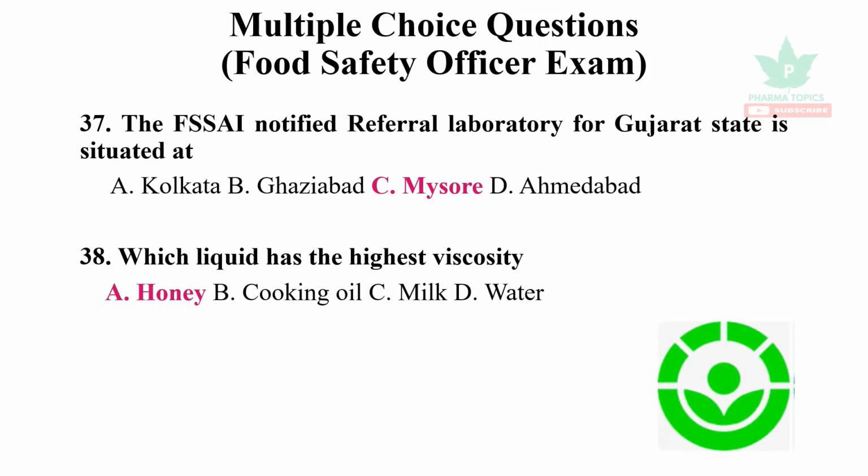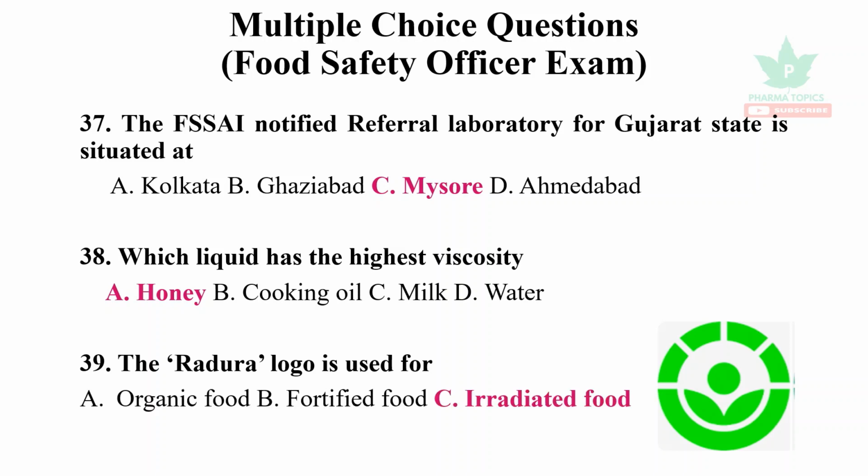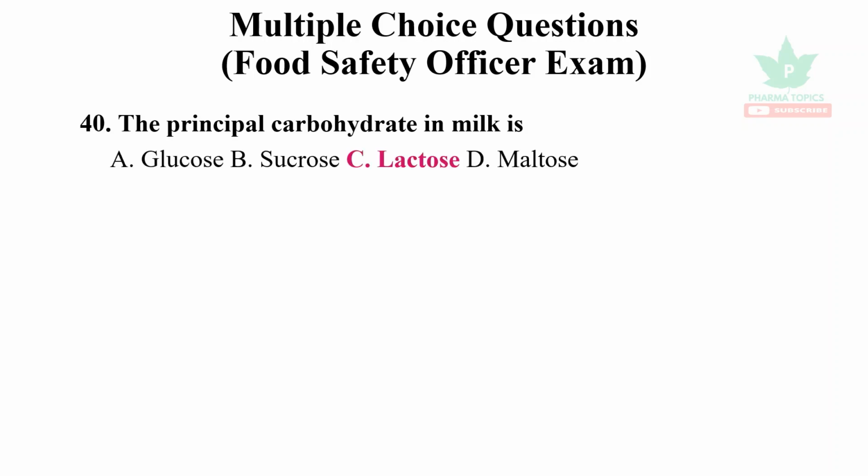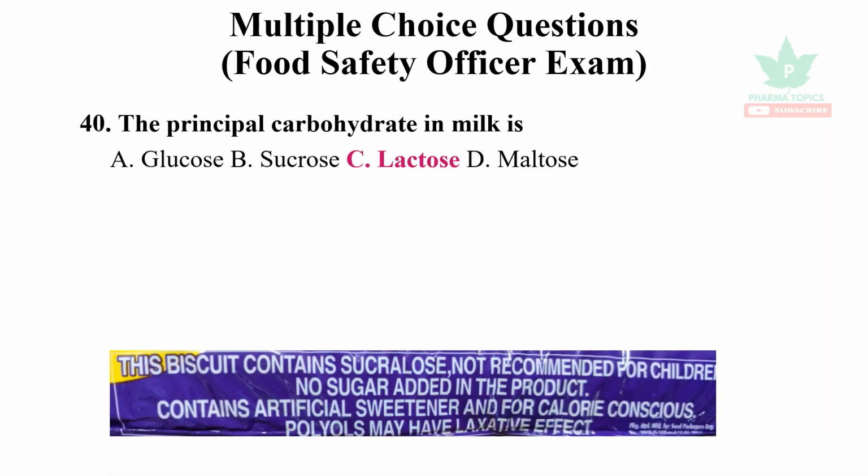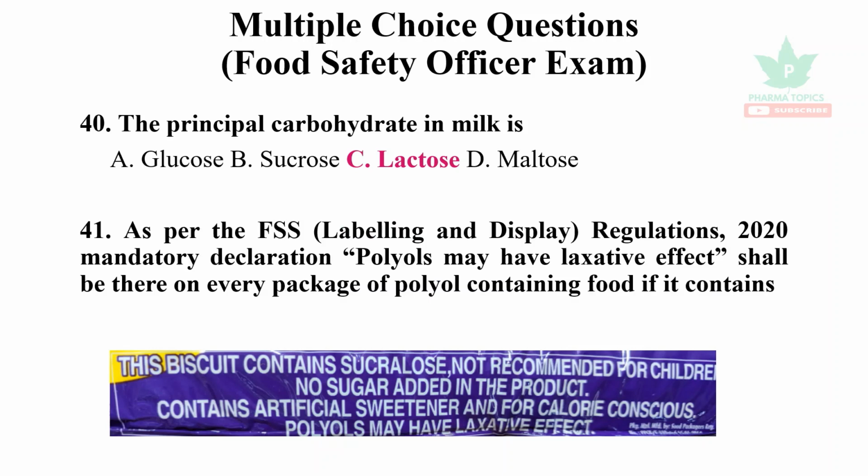If you see this logo, it is called the Radura logo. It refers to irradiated food. Among irradiated foods, the most widely irradiated food is banana. The principal carbohydrate in milk is lactose. Take this example: the last line says polyols may have laxative effect. As per the FSS Labeling and Display Regulations 2020, it is mandatory to label that polyols may have laxative effect on every package of food containing more than 10% polyols.